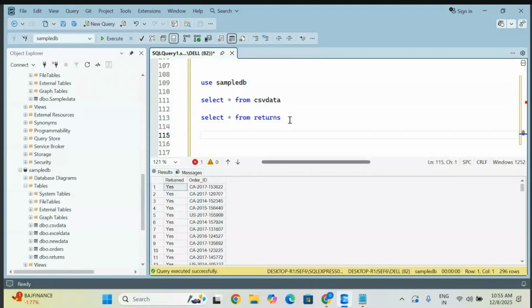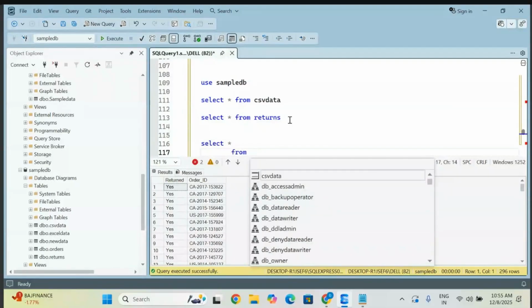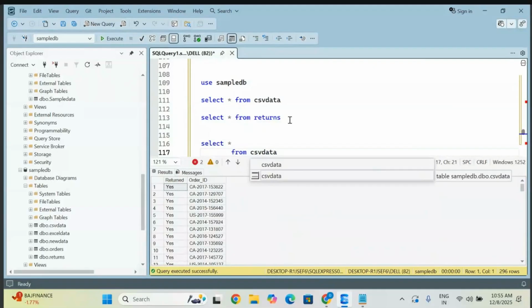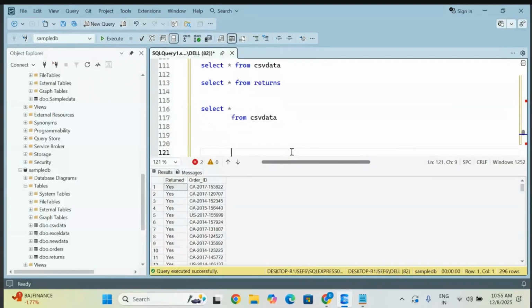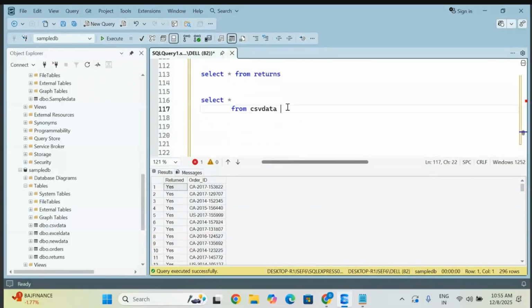If they ask you how to write the query, it is a fresher-level entry question, observe. I'm taking all this from the first table, that is CSV data. This is the first table. I'm giving the alias name T1, as you already know how to give that. I'm not providing any join type here.